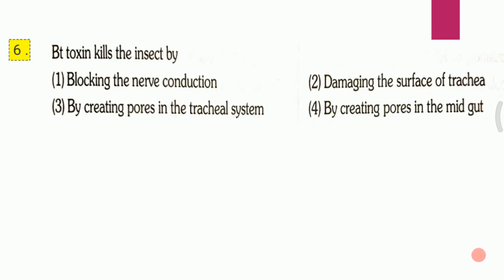Question 6th. Bt toxin kills the insect by first, blocking the nerve conduction, second, damaging the surface of trachea, third, by creating pores in the tracheal system, fourth, by creating pores in the midgut. Answer for this question is fourth, that is by creating pores in the midgut.